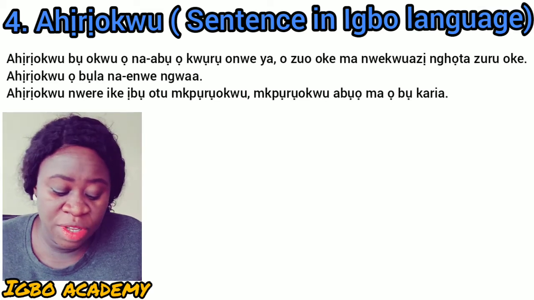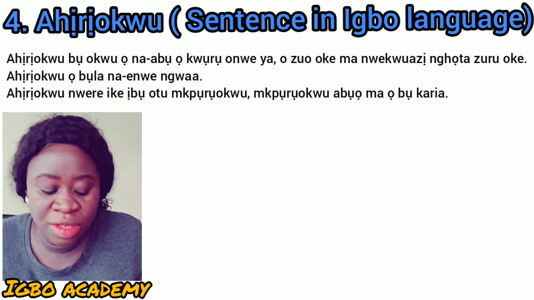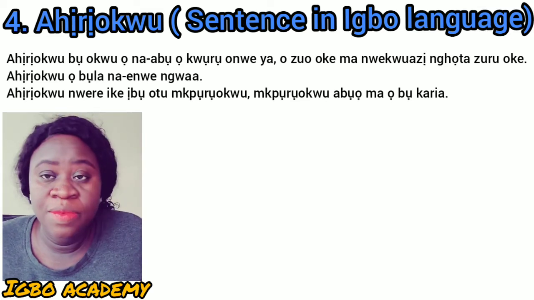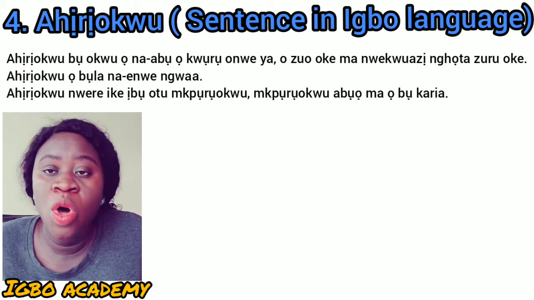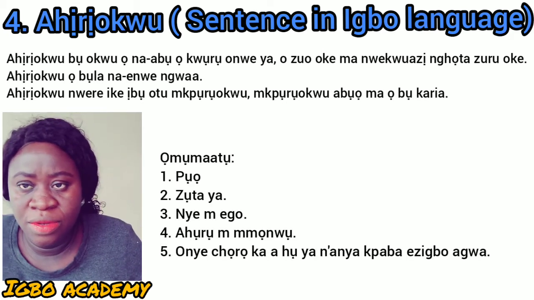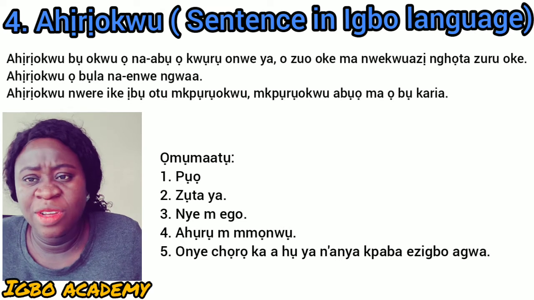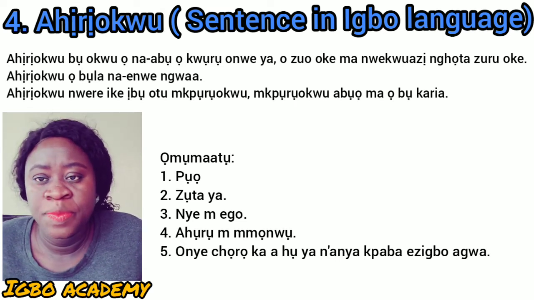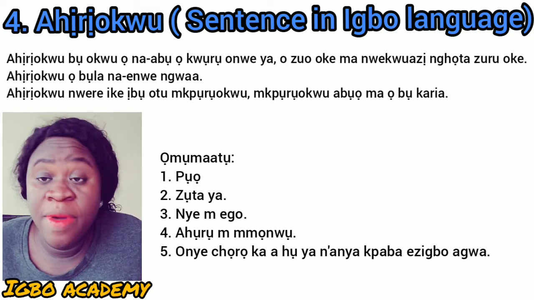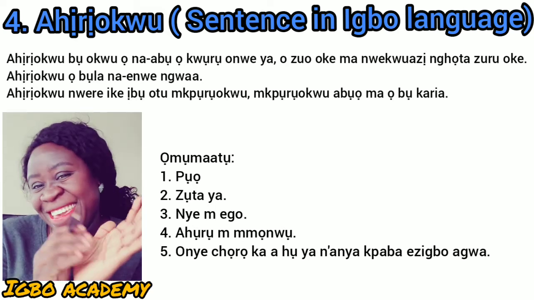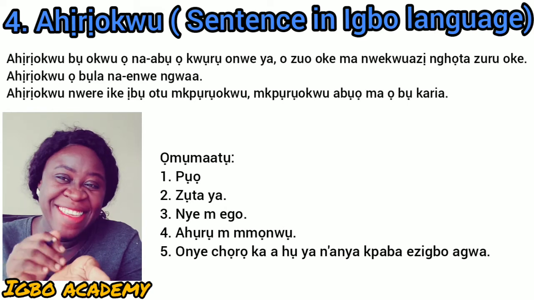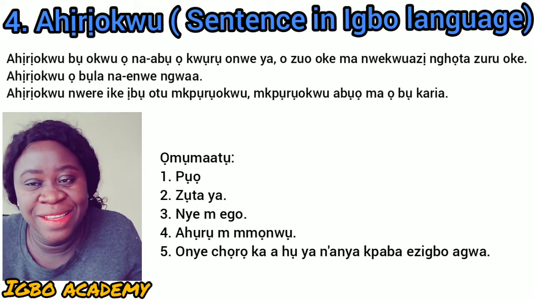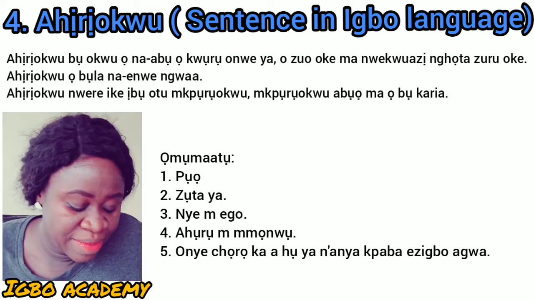Okay, examples of sentences before we go to discuss the types of sentences. Example of sentences, you have pụọ. Pụọ is to go out and is a sentence because it has a meaning. Zụta ya, buy it, a sentence. Nye m ego, give me money, is a sentence.